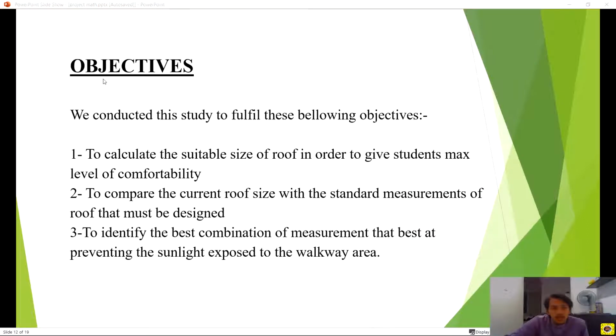The objective of our second project is to calculate the suitable size of roof in order to give students the maximum level of comfortability. Second is to compare the current roof size with the standard measurements of roof that must be designed. Third and last, to identify the best combination of measurement that is best at preventing the sunlight exposure to the walkway area.